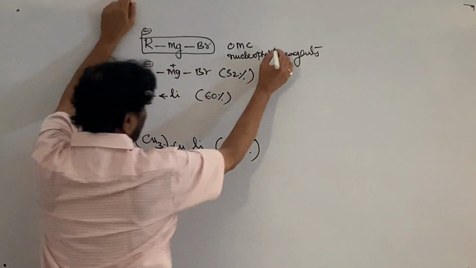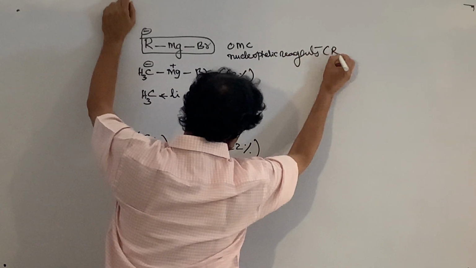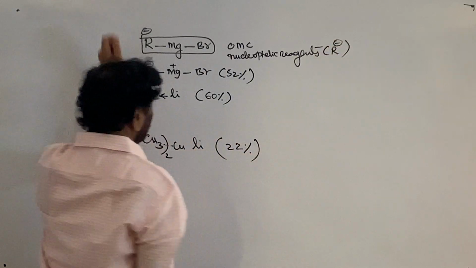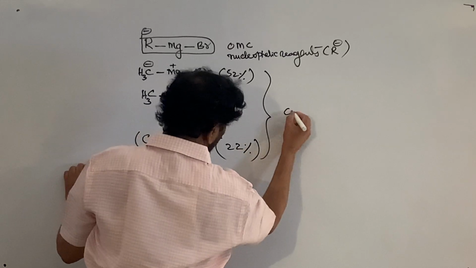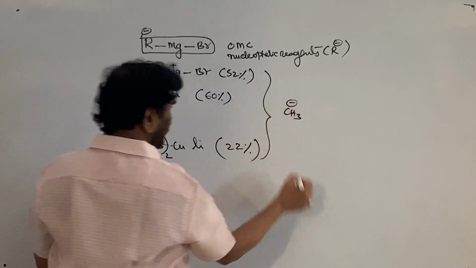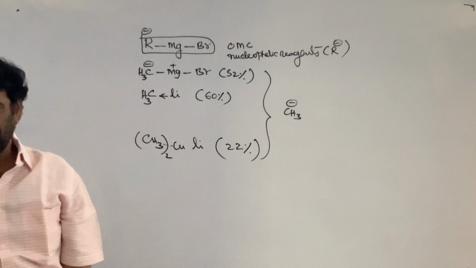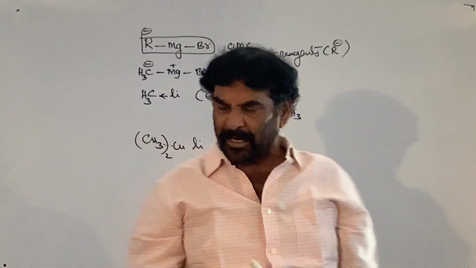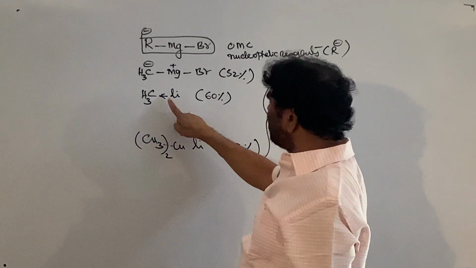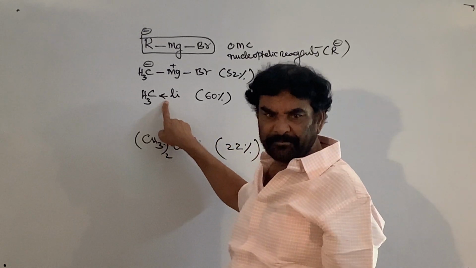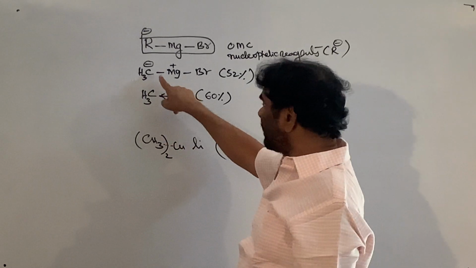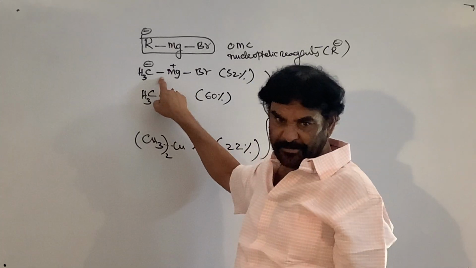This is the source for the R minus ion. Here all are methyl groups, supplying the methyl carbanion for the reaction. The methyl carbanion giving tendency is very high for the organolithium compound, methyl lithium, compared to the Grignard reagent.